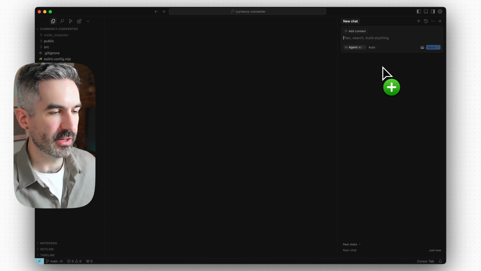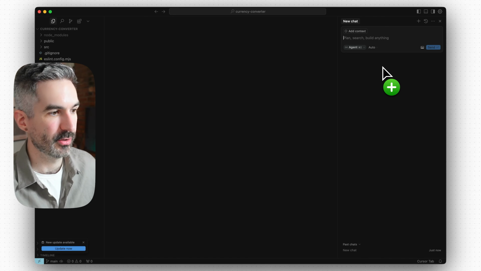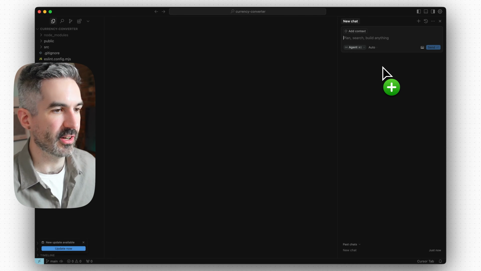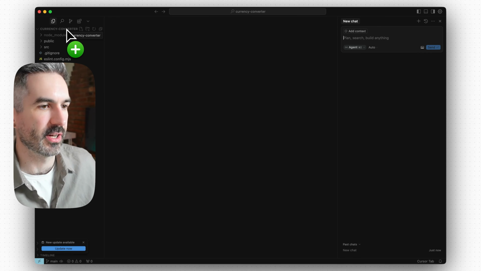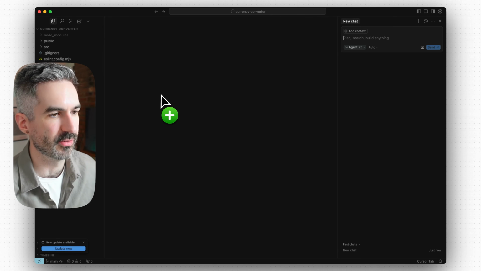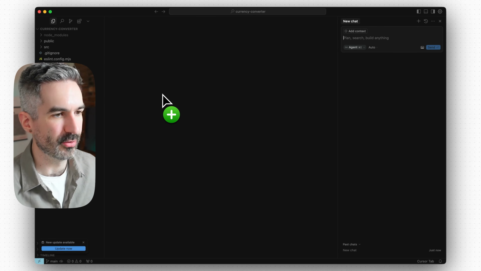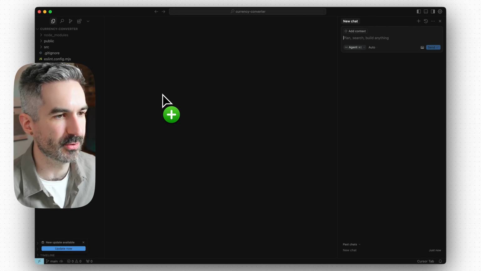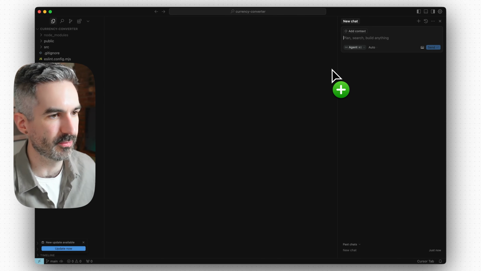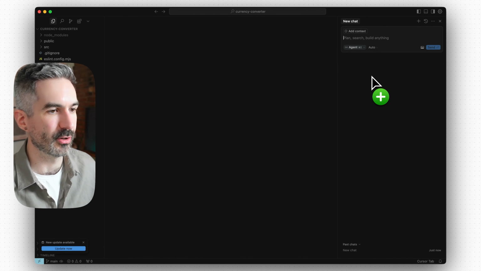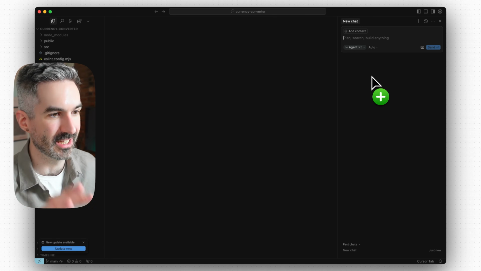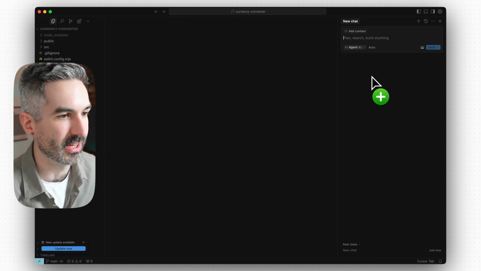So before we try and use Aura to build a UI component in this project, I've just created a directory that I've opened in Cursor called Currency Converter. I'm just going to try and create a simple currency converter UI component. I'm pretty noob when it comes to Cursor. I haven't used it too much. I've been more using Lovable and Bolt and that sort of stuff. But let's see how this goes. If we can just get a message from Aura into Cursor, that will be a great starting point.